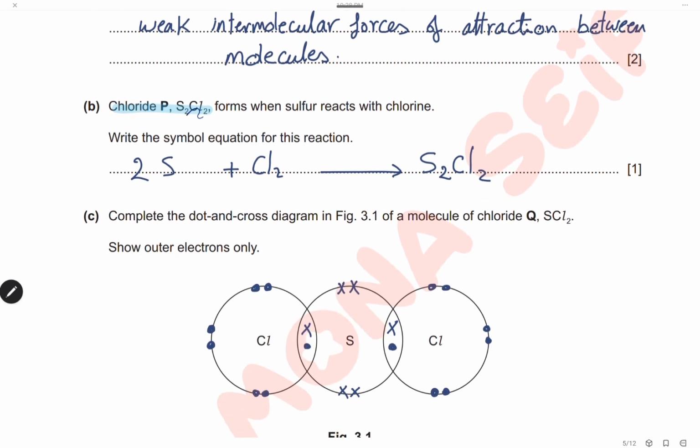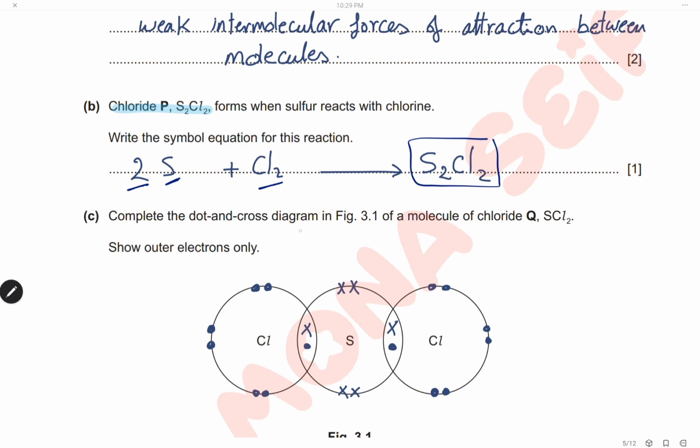Chloride P, S2Cl2, forms when sulfur reacts with chlorine. Write a simple equation for this reaction. Here's the formula of sulfur and this is the formula of chlorine. They react together to form chloride P, S2Cl2. Here is the formula of the chloride. Then we have to balance the equation by putting 2 in front of sulfur.